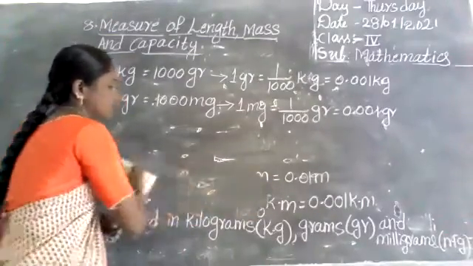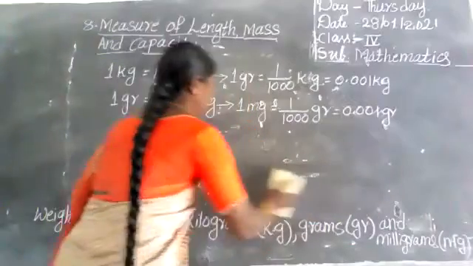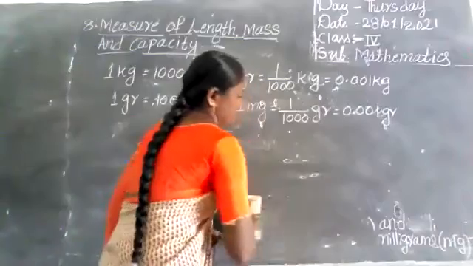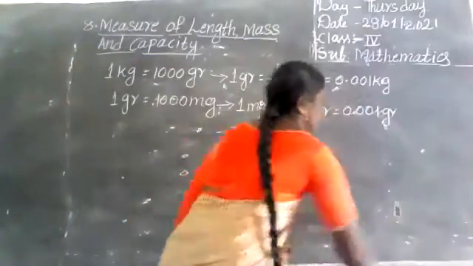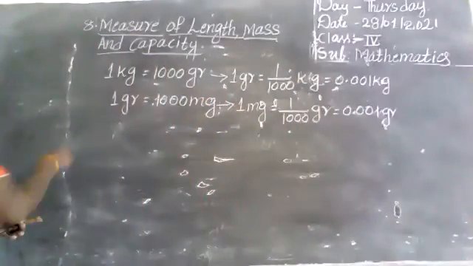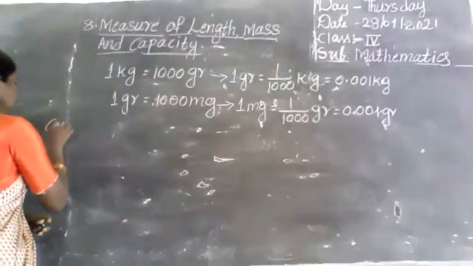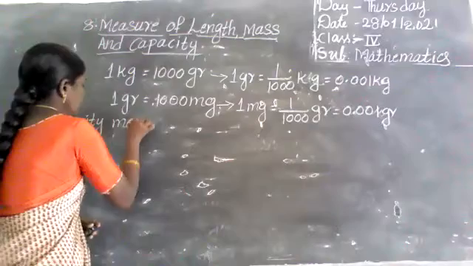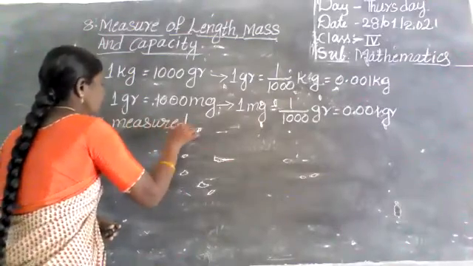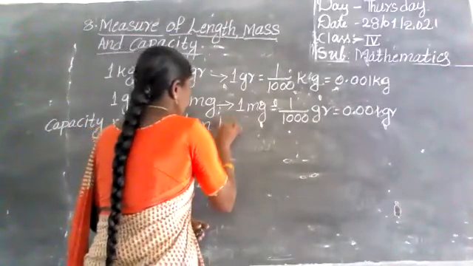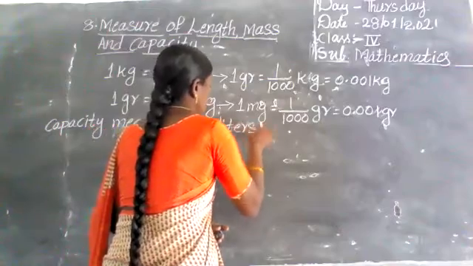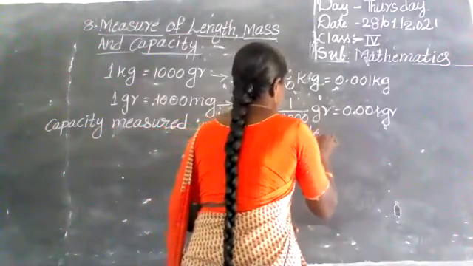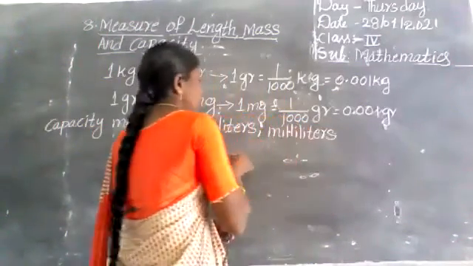How to measure liquids. Capacity is measured in liters, milliliters.